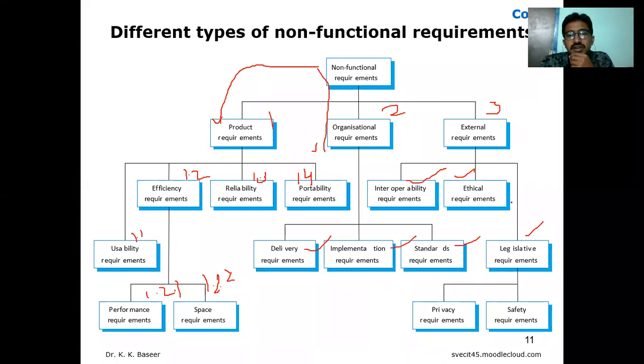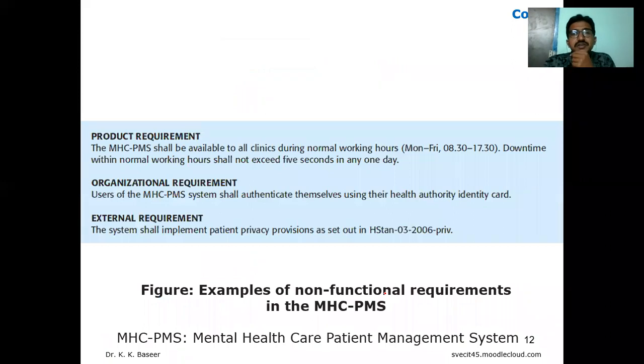It deals with interoperability, ethical, and legislative. Legislative again divides into privacy and safety. Now, again, efficiency deals with space and performance. That is another one. Let us come to a simple example of a product.